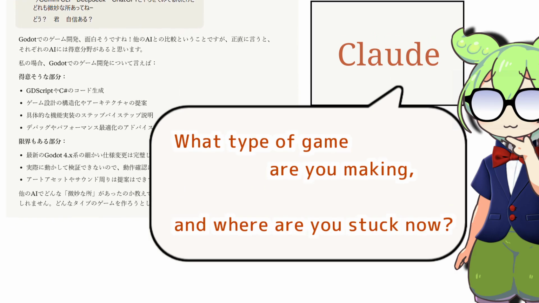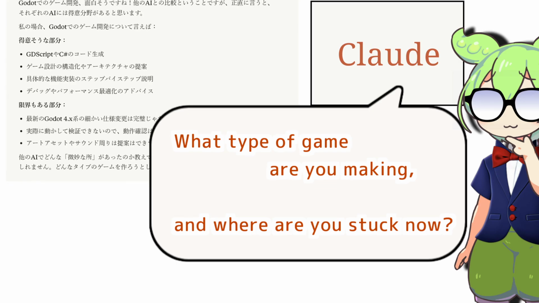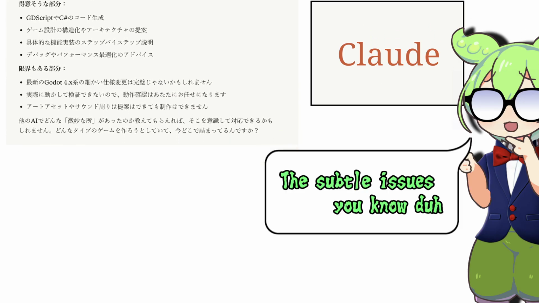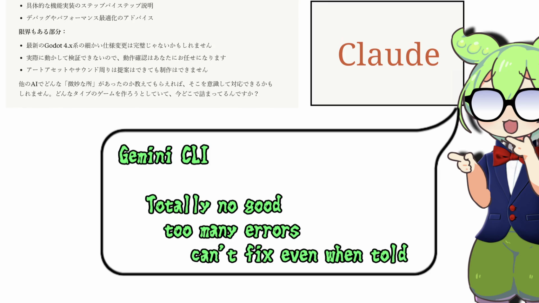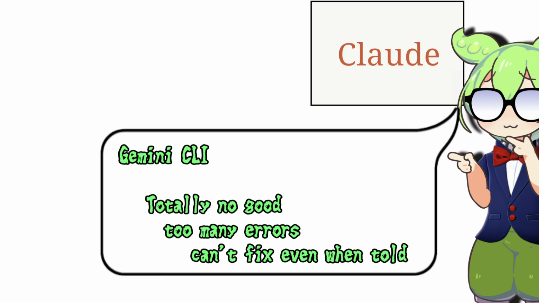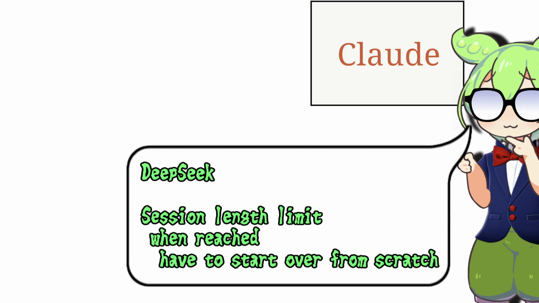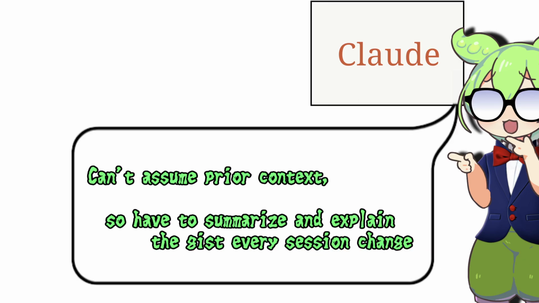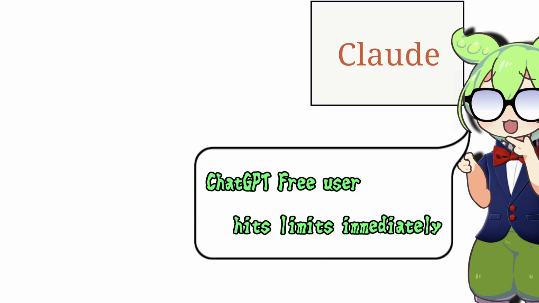What type of game are you making, and where are you stuck now? The subtle issues: Gemini CLI is totally no good, too many errors, and can't fix them even when told. DeepSeek has a session length limit, and when reached, I have to start over from scratch. It can't assume prior context, so I have to summarize and explain the gist every session change. ChatGPT hits limits immediately.